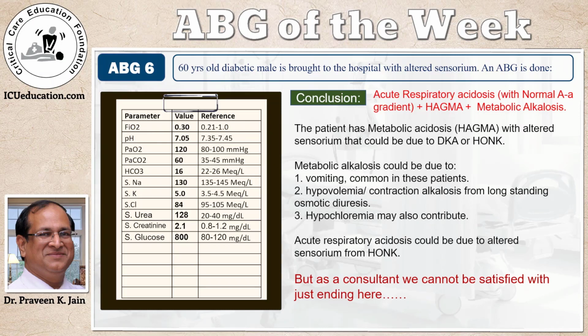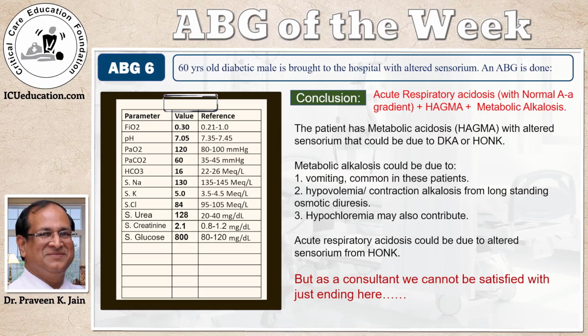Case number 6 was a 60-year-old diabetic male who was brought to the hospital with altered sensorium. And so we just had a short history. We looked at the blood gas at that time and said, this patient is on supplemental oxygen. The oxygenation wise, there is hyperoxemia, but the alveolar arterial gradient is normal. In terms of ventilation, the patient was hypoventilating because the PCO2 was high. And in terms of acid-base imbalance, we said that there was an acute respiratory acidosis, a high anion gap metabolic acidosis, and a metabolic alkalosis.